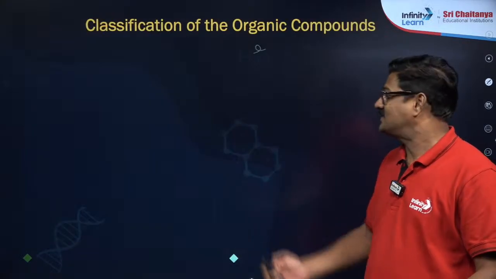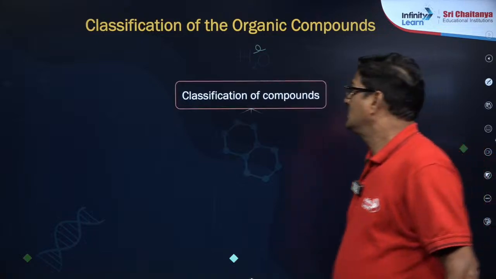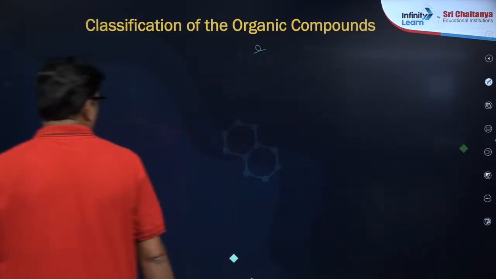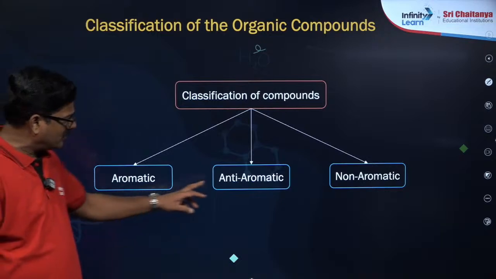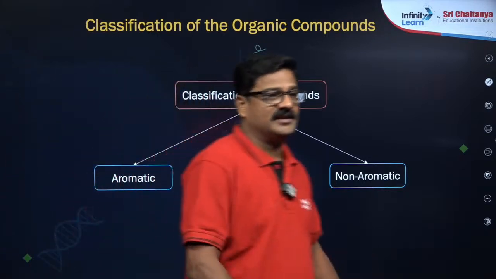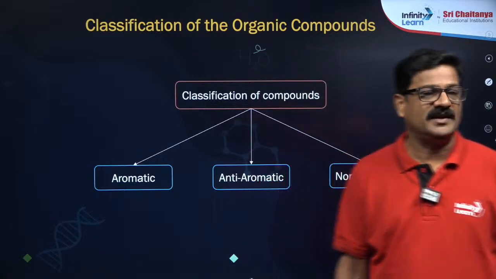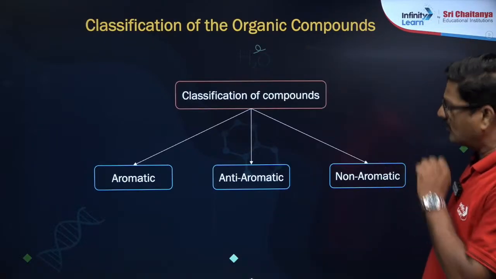Okay, right. So, classification of organic compounds, cyclic compounds. Classification of cyclic organic compounds, there are three types: aromatic compounds, anti-aromatic compounds, non-aromatic compounds. There are three categories of compounds. In these three categories, let's talk about conditions. So let us talk about aromatic.